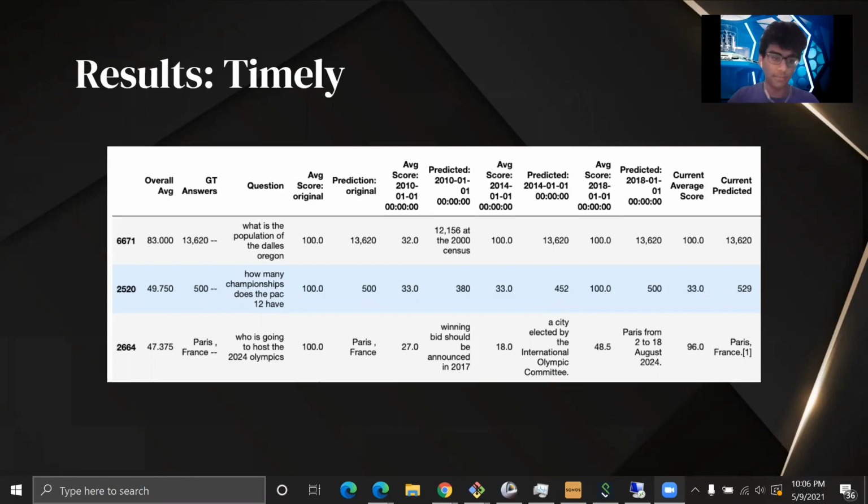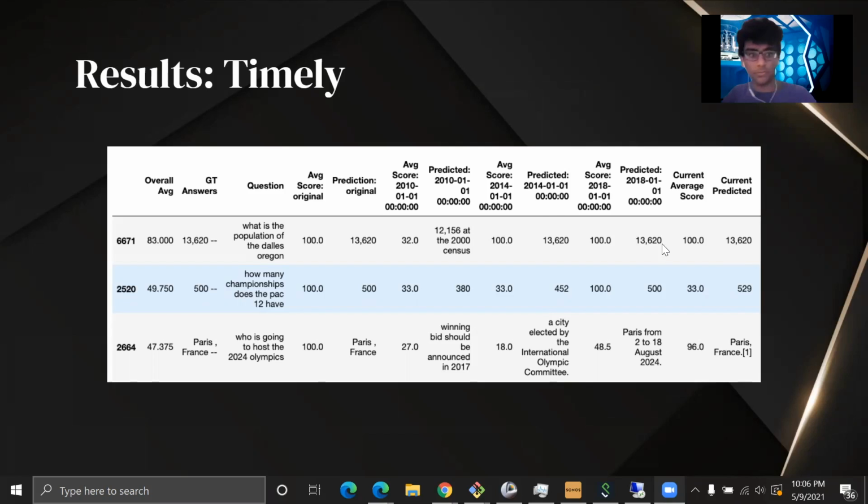So if you look at this last one, it asks who is going to host the 2024 Olympics, and you can see that the answer currently is Paris, France. Now, if you look at 2010, you can see that the bid isn't actually announced until 2017. So in 2014, the answer is still not there, and you can see that the final answer actually shows up in 2018, where it says Paris from 2 to 18 August 2024. And if you look at the average scores, you can see that the range between them is quite large.